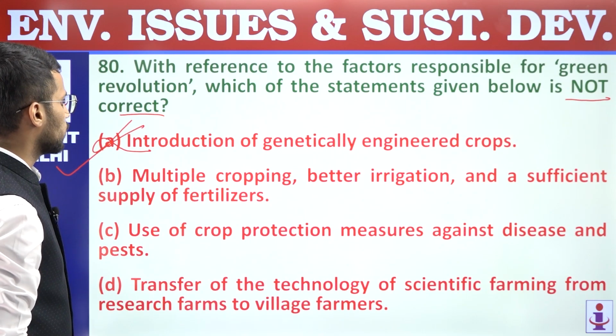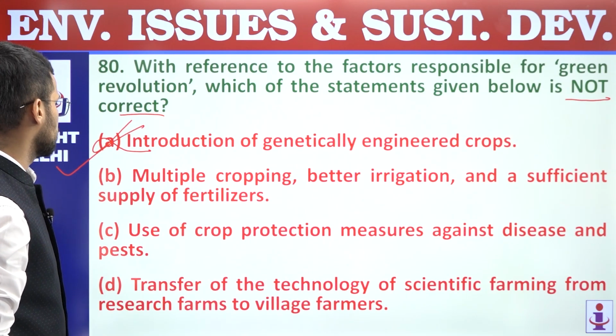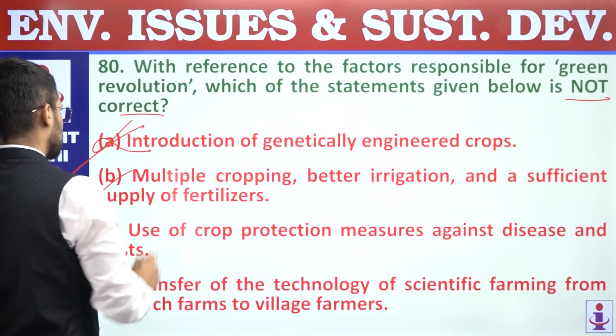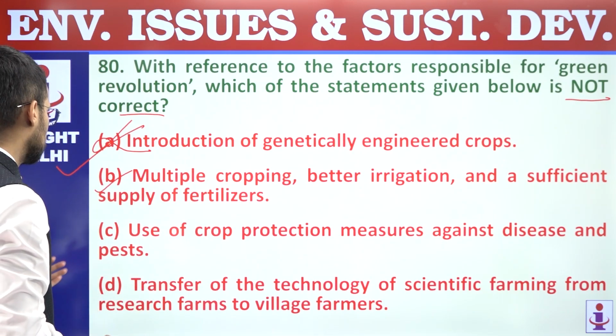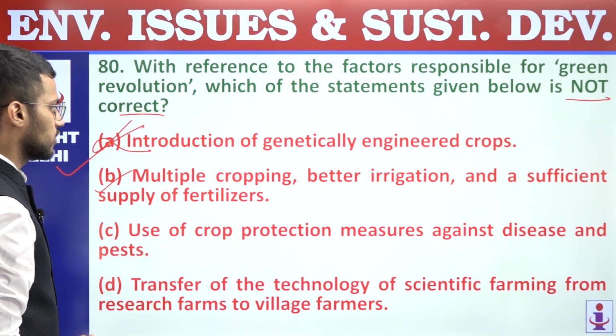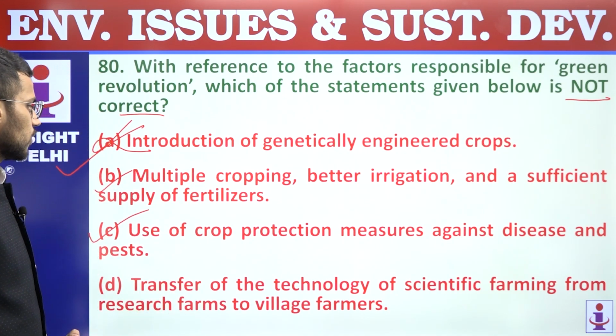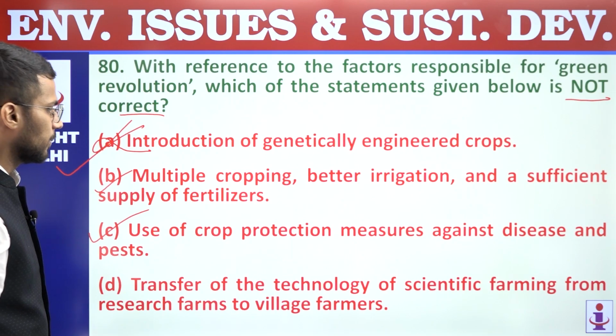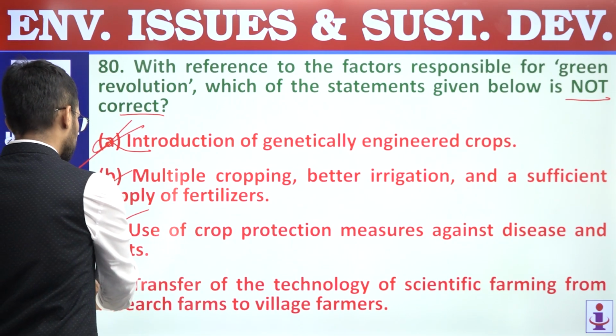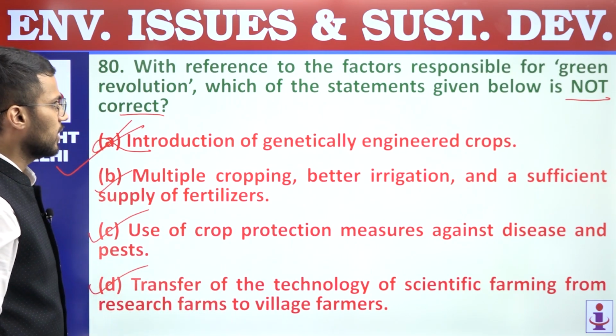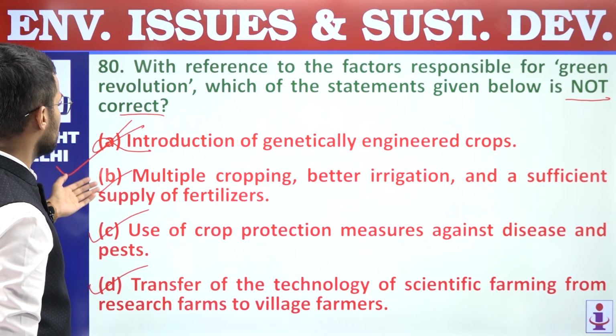B. Multiple cropping, better irrigation and sufficient supply of fertilizers. Yes, that was the focus of green revolution. C. Use of crop protection measures against disease and pest. Yes, correct. D. Transfer of the technology of scientific farming from research farms to village farmers. Correct statement, right? So question number 80, answer is A.